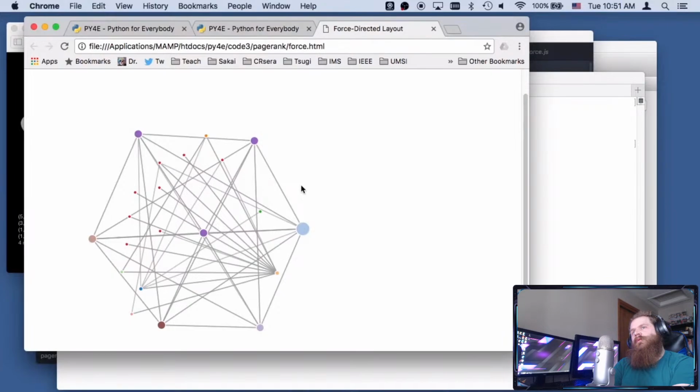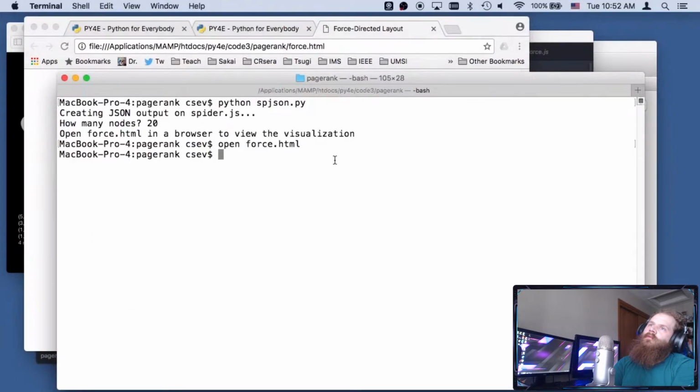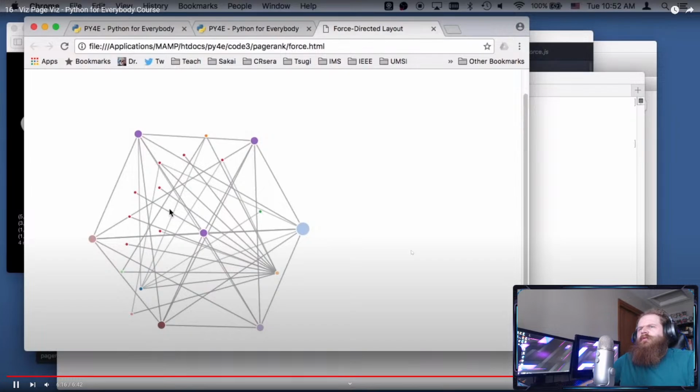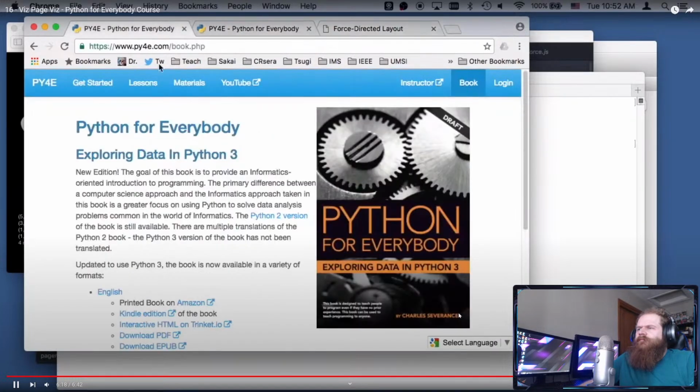It'll take you a while to pull down enough data from a real website, but after you pull down 400 or 500 pages, if you have some time, the visualization is quite interesting. But you can see why we had to pull down several hundred pages just to get this much page rank information. Okay, so that gives you a sense of how to run the page rank code in Python for everybody. So thanks for listening.